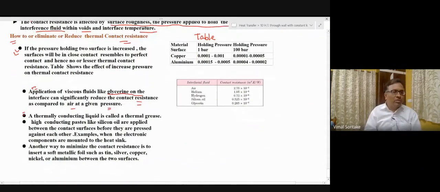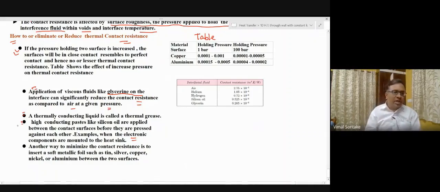Number four, a highly conducting paste like silicon oil, when applied between the contact surfaces before they are pressed against each other, reduces the thermal contact resistance significantly. For example, when electronic components are joined to the heat sink, a silicon oil is applied between the two contact surfaces. So it reduces thermal contact resistance and hence increases the heat transfer from electronic components to the heat sink significantly.